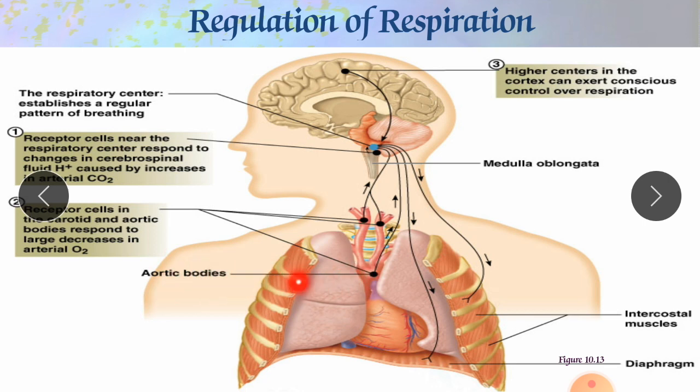Here at the aortic body is a respiratory center receptor, and another is at the carotid artery. At these two positions there are sensors for oxygen.